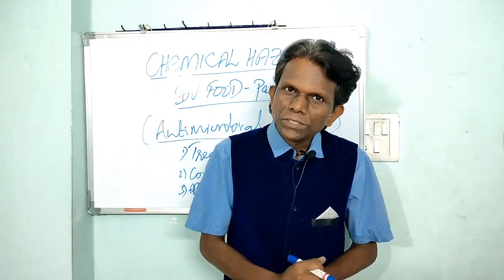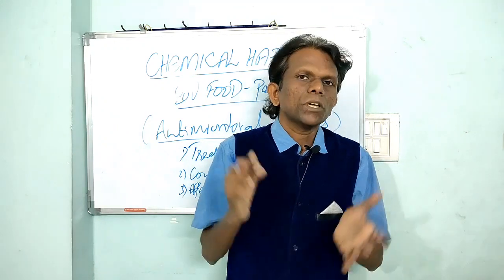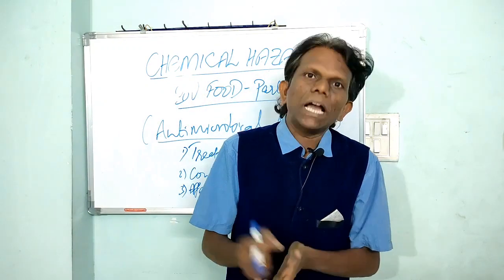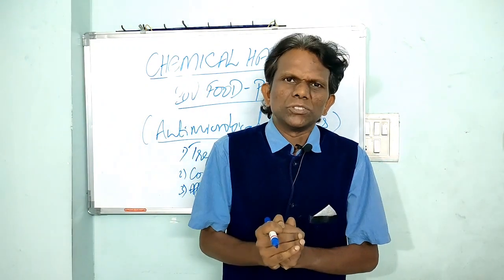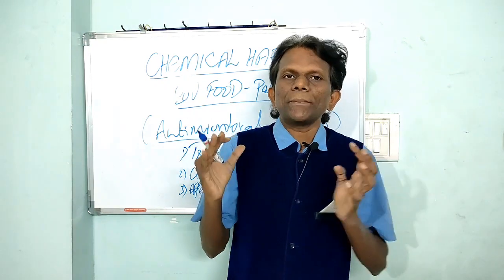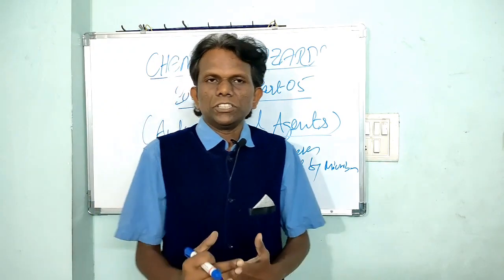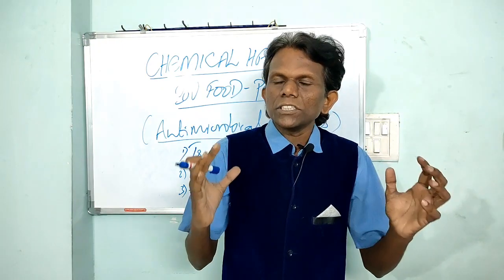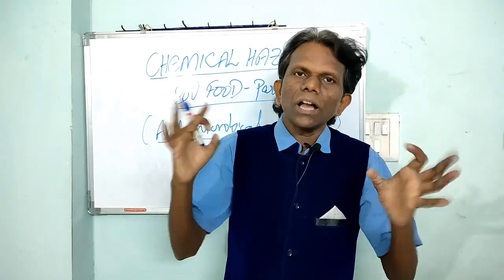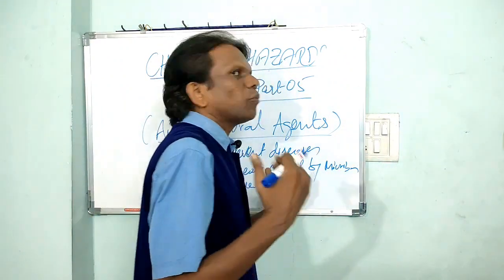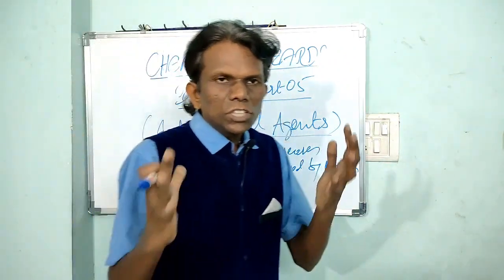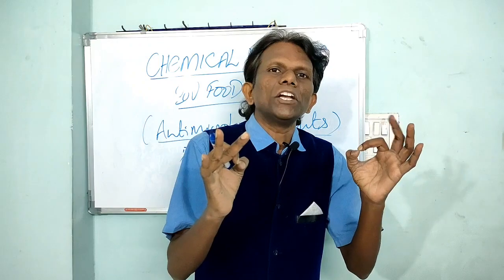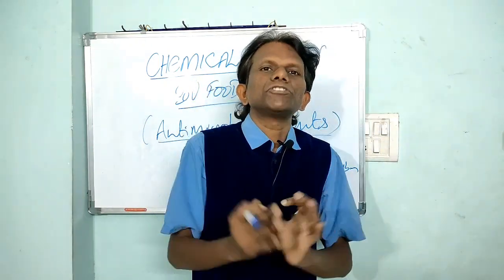Today our topic is chemical hazards in food, part 5. Those who have not watched my previous videos, I have given the link below. Please watch those videos. In this part 5 we will discuss the antimicrobial agents which are used in the food industry, mostly during farming. Let us discuss what those are. This part 5 exclusively covers the uses of antimicrobial agents or drugs in the aquaculture industry.